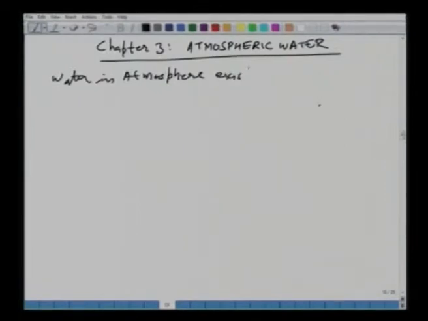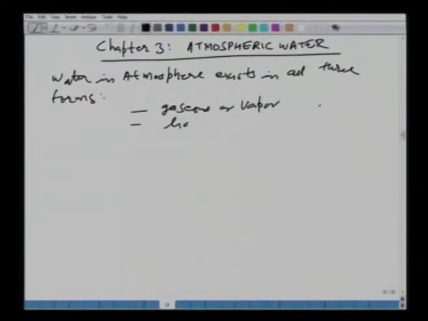That is, water in the atmosphere exists in all three forms. That is to say, gaseous or vapor, also liquid water, which is in the form of raindrops, and also solid.